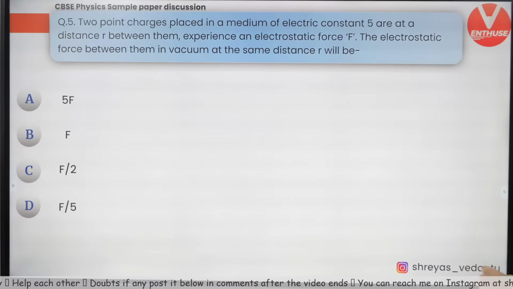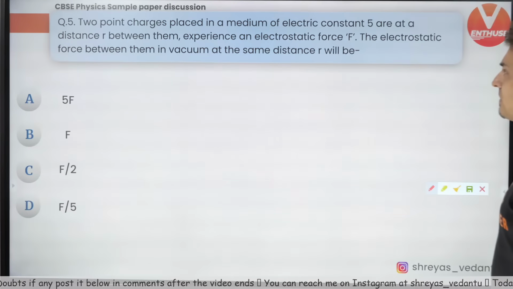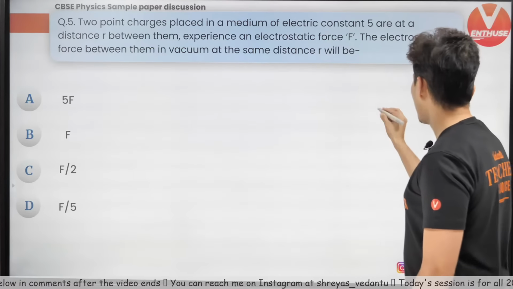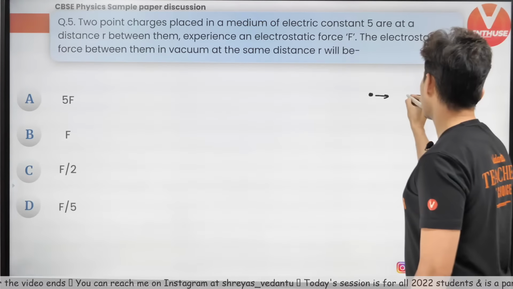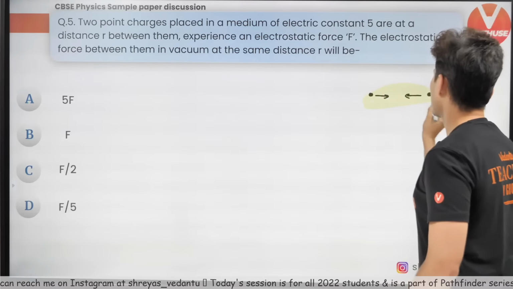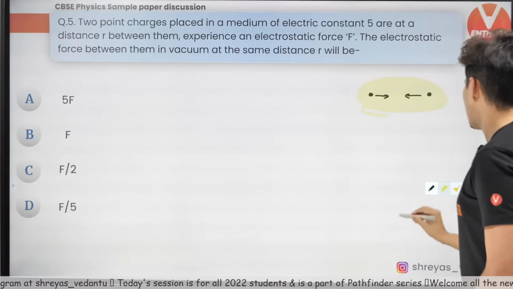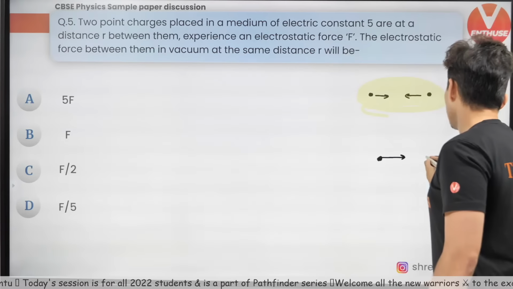Two point charges are placed in a medium of some dielectric constant and some distance apart. They experience some force. Okay, so what you have are basically 2 charges and they experience some force when they are kept in some medium. Okay, so this is the medium. Now, if those same charges are kept in air, what will be the new force?